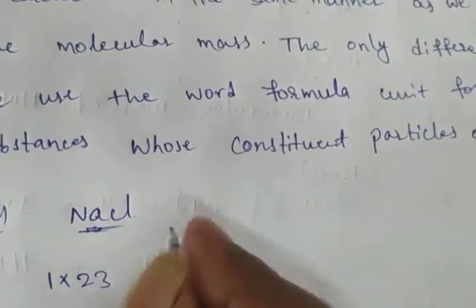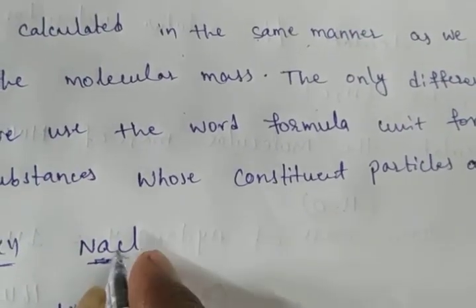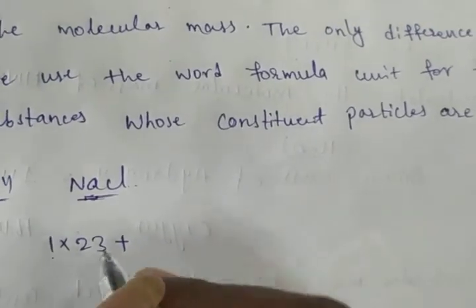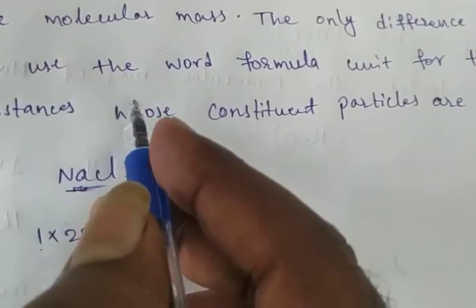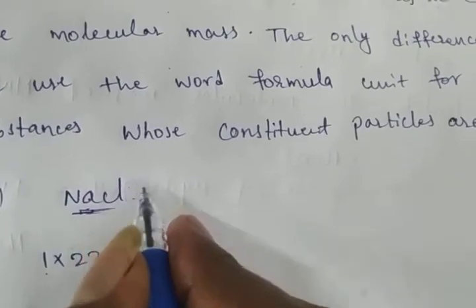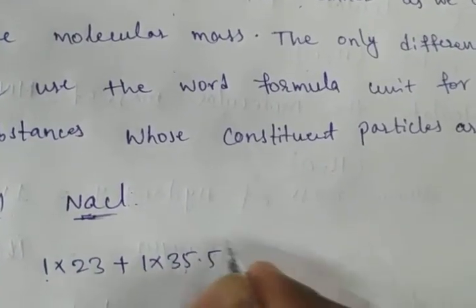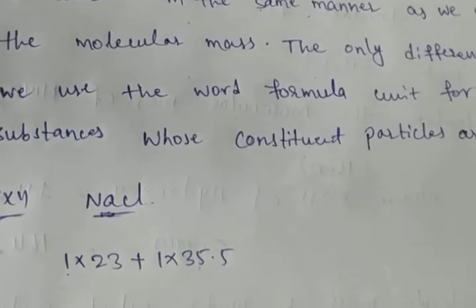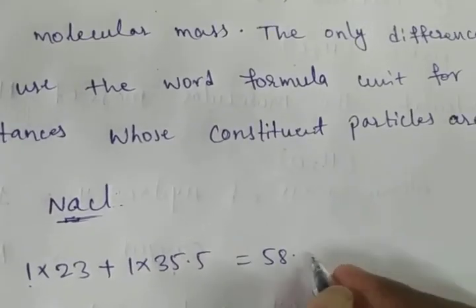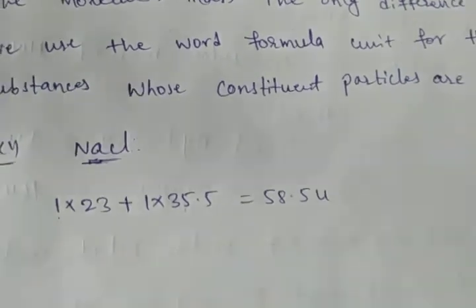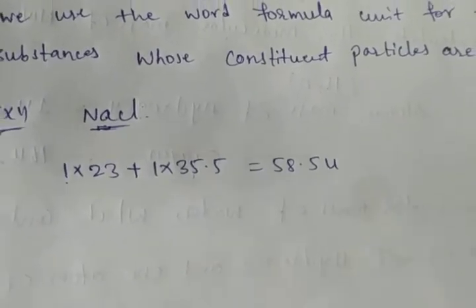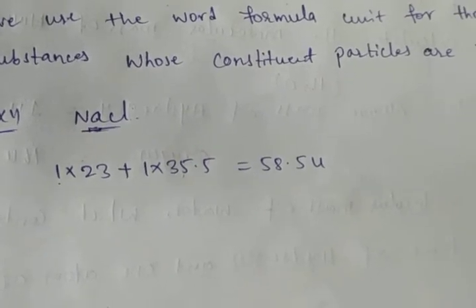Another atom, chlorine, is there, so we write plus. 1 into 23 plus how many chlorine atoms? 1. Then 1 into the atomic mass of chlorine, 35.5. This is a total of 58.5 u. This is the formula unit mass of sodium chloride.